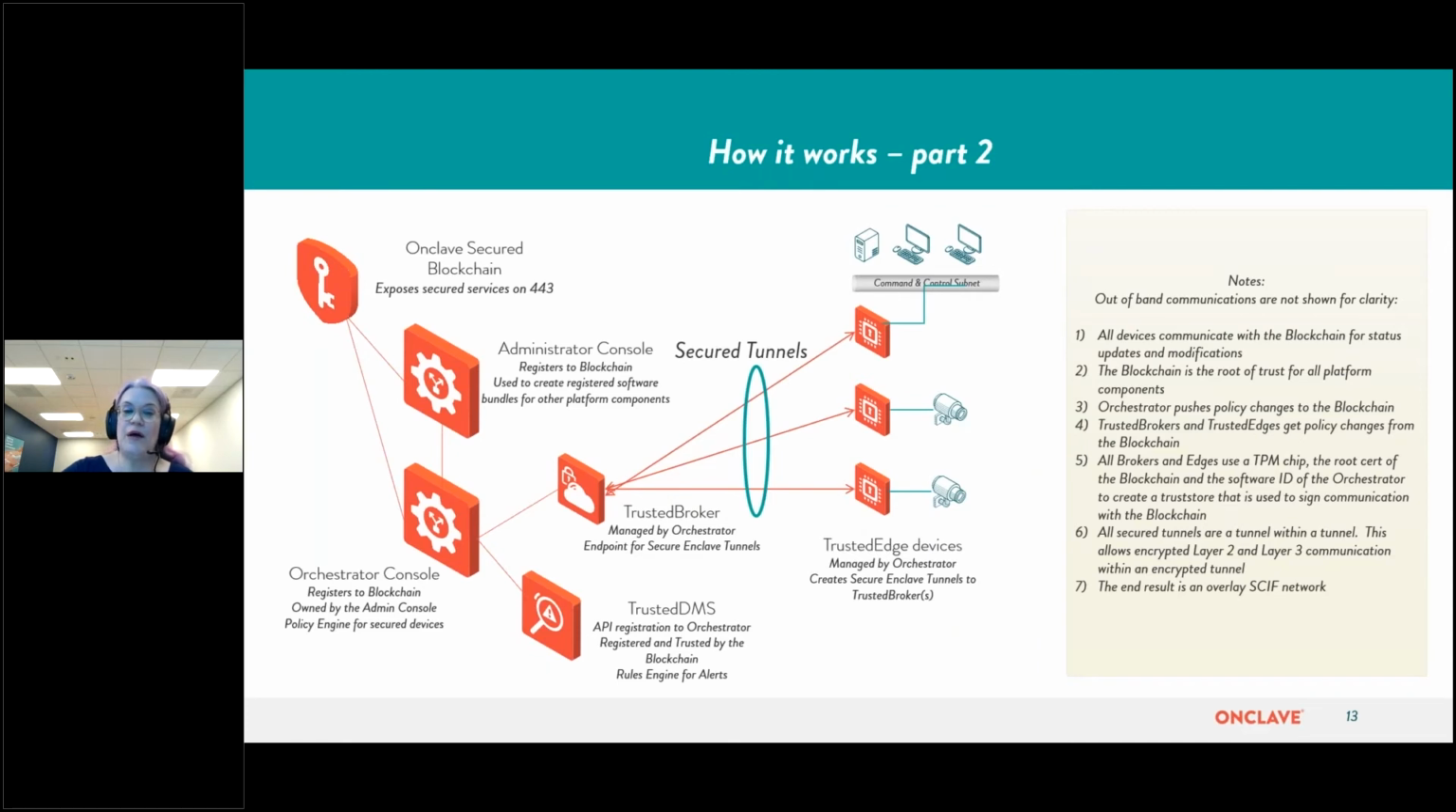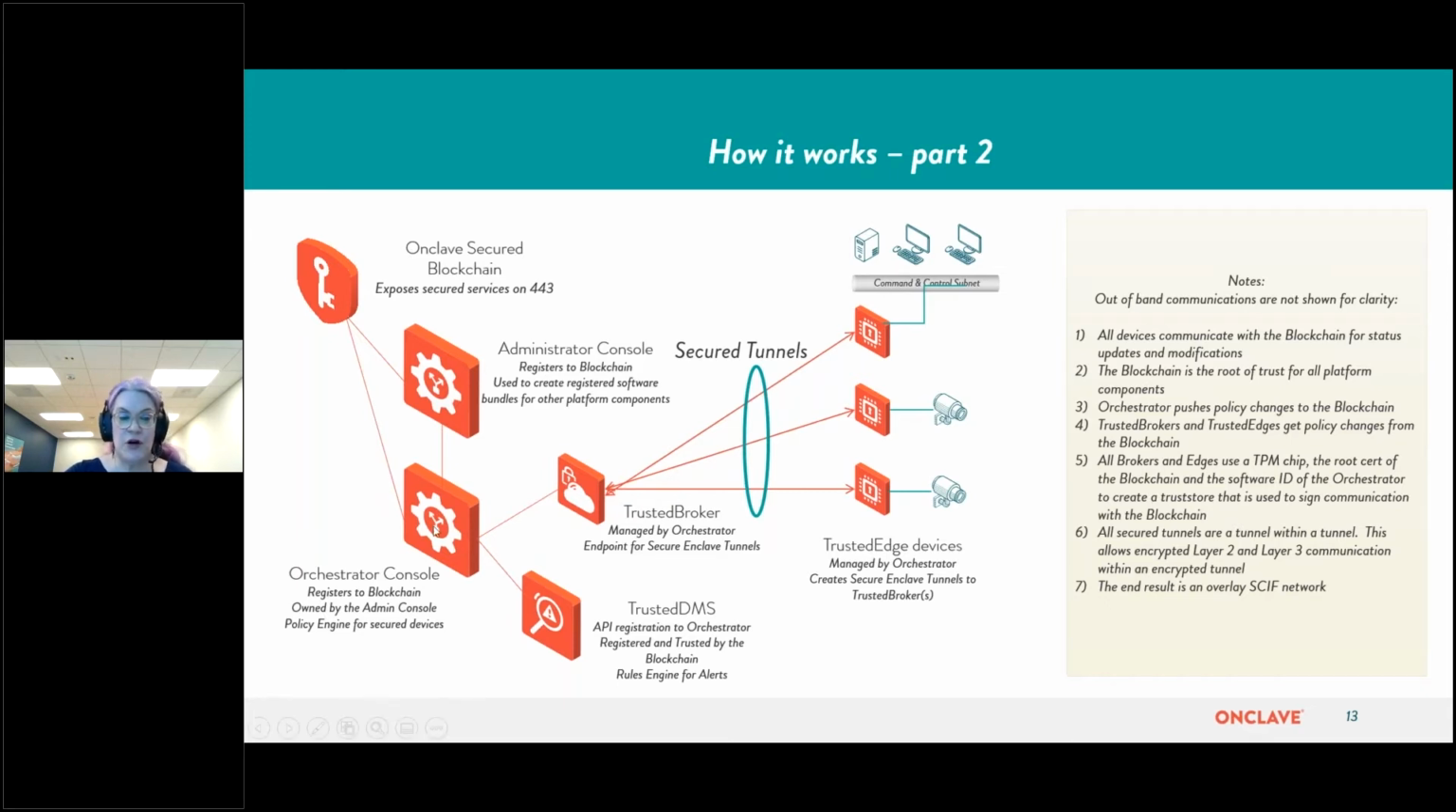This is a different way to look at how it works. I did this slide specifically to illustrate that there is a relationship between devices and how they work with each other. So in the top corner, you have the secure blockchain. Then you have the administrator console. This registers back to that blockchain, as I mentioned earlier, and it has the software bundles. Those software bundles are signed and can only be used by the devices where they're installed.